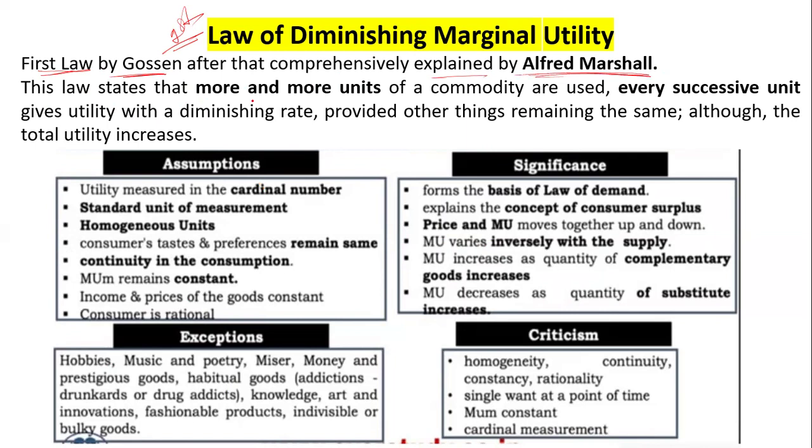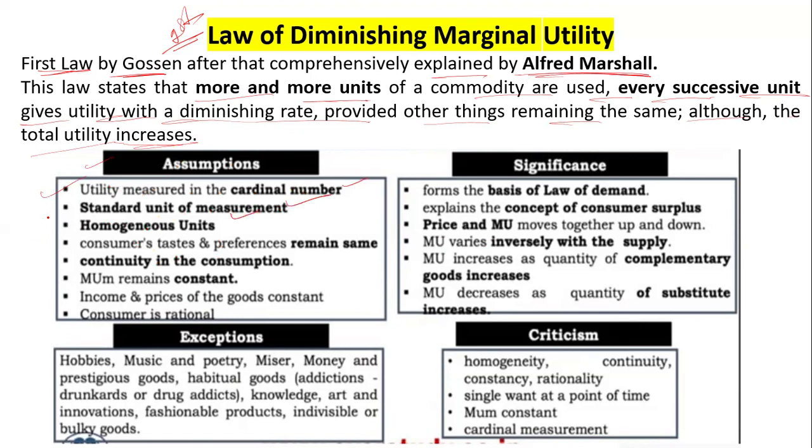This law states that the more units of a commodity are used, every successive unit gives utility at a diminishing rate, provided other things remain the same, although the total utility is increasing. So what are the assumptions? Utility is measured in cardinal numbers, with standard units of measurement and homogeneous units.